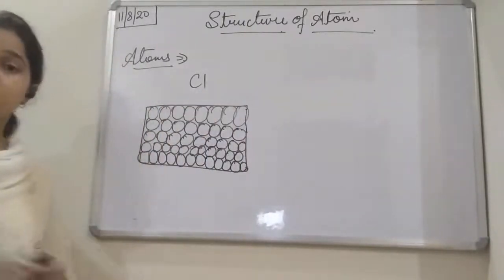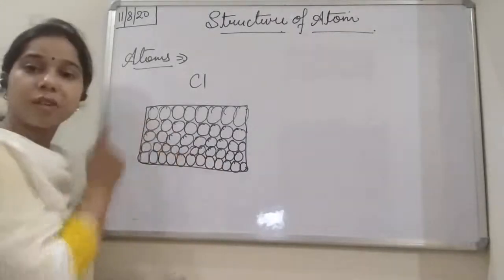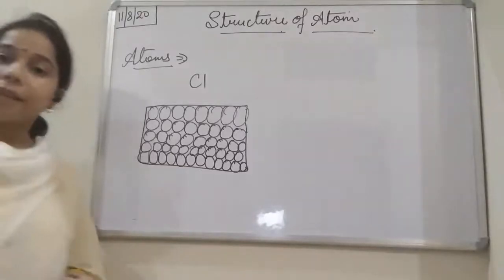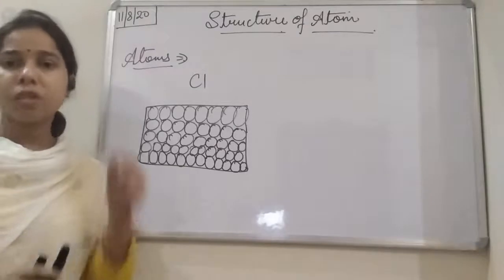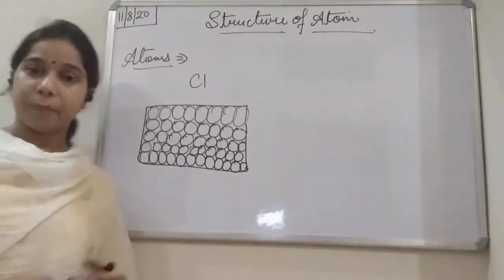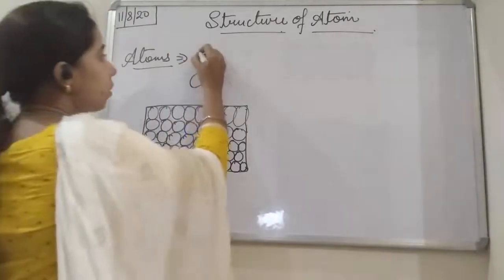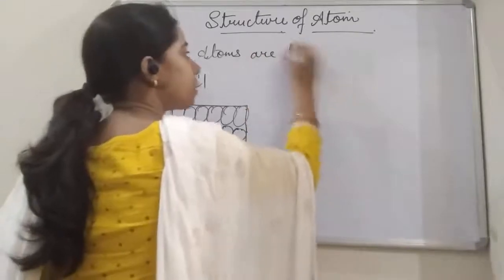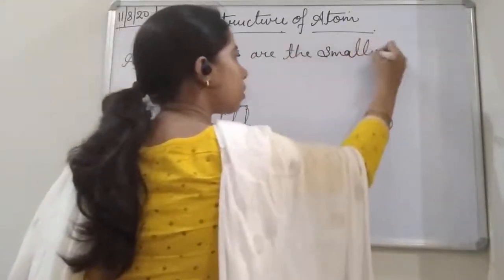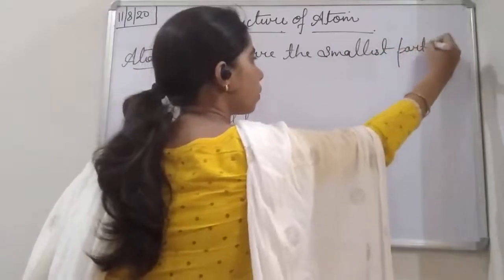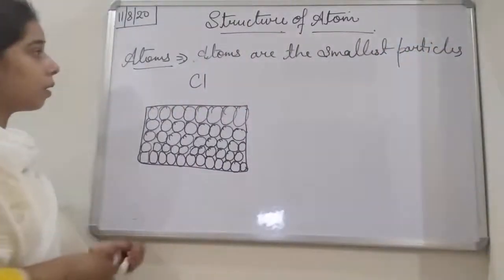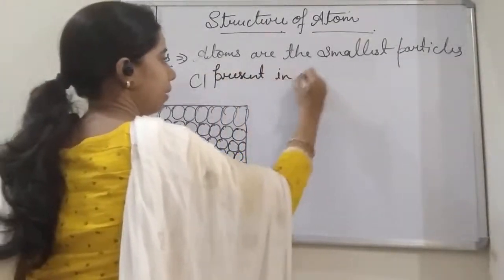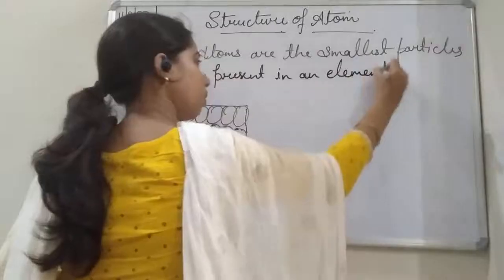So you can understand, students, through the small, ball-like structure that you are seeing, it is the atoms present in it. What does that mean? That atoms are the smallest particle present in an element. Okay, students?